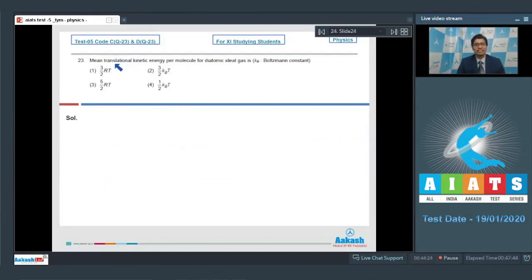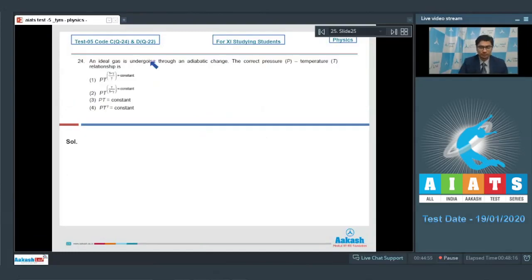Question number 23 says, the mean translational kinetic energy per molecule for diatomic gases. It is given that Kb is the Boltzmann constant. Dear students, the mean translational kinetic energy per molecule per degree of freedom is equal to half into Kb into T, where Kb is the Boltzmann constant. This is a factual question, and for this question the option number 2 is the correct answer. Now let us discuss question number 24.